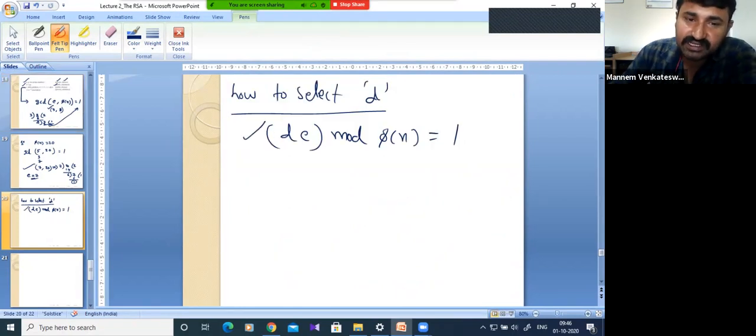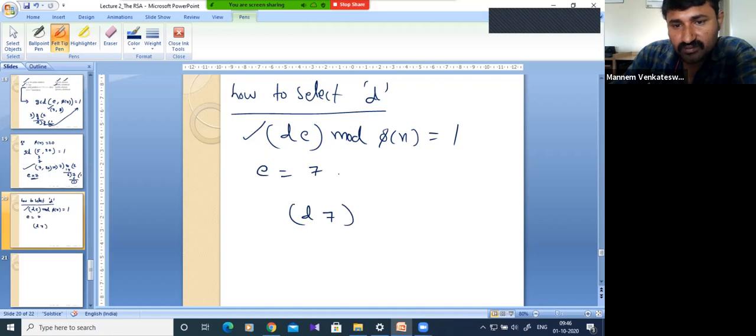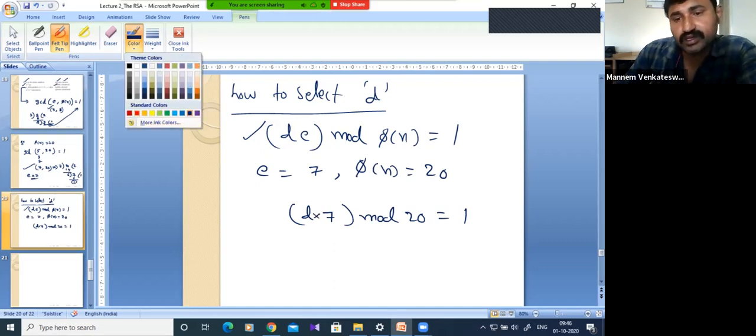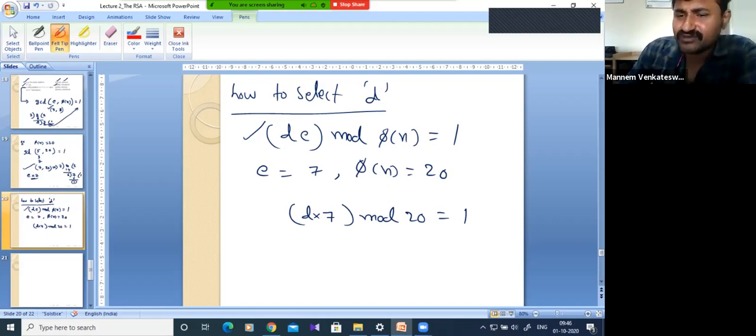Now, suppose let's say E is equal to 7. So 7 and D, and the modulo operation, when pi of n is 20, for example. So modulo 20, which is equal to 1. Now see carefully how to choose. D into 7, not D7. Now when will we get remainder equal to 1?